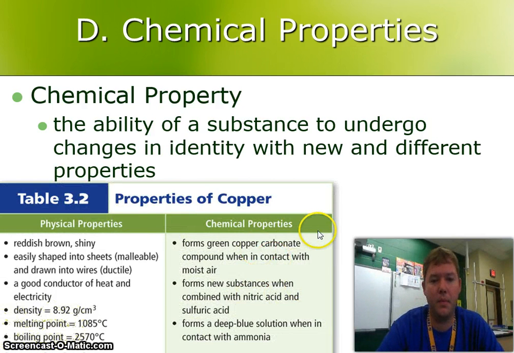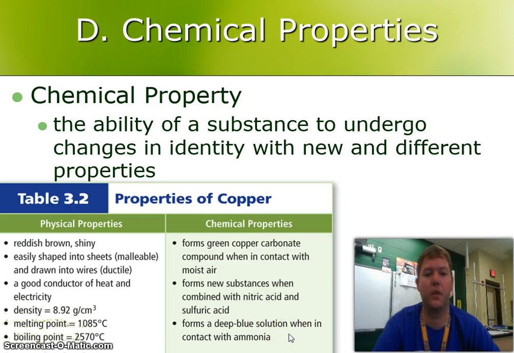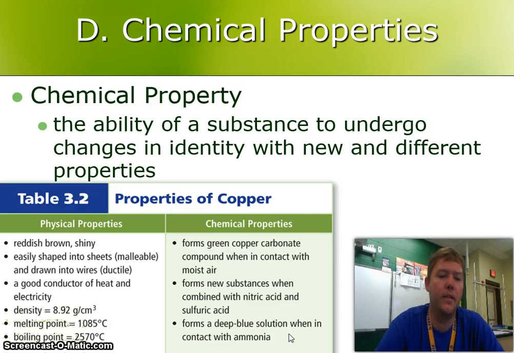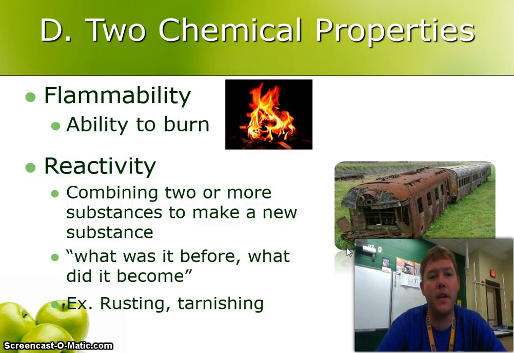For example, you see properties of copper down there, forming green copper carbonate. New substances are, when combined with nitric acid and sulfuric acid, forms a deep blue solution when contact with ammonia. These are chemical properties, changing into a new and different form. Here they are: flammability, the ability to burn, and reactivity, combining 2 or more substances to make a new substance.